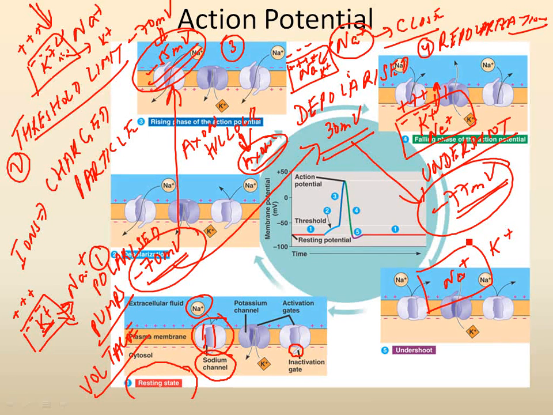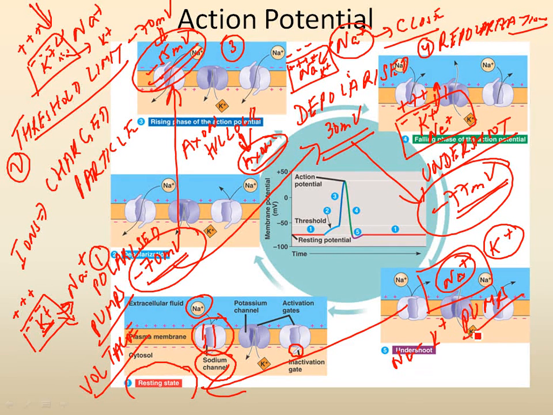So in this state, the neuron will not be able to transmit any impulse, even though an impulse is coming and crossing the threshold. It will not transmit. Why? Because potassium is outside, sodium is inside. We have to get back to the resting stage, where sodium is outside, potassium is inside. For this, there are the sodium-potassium pumps, and these will use ATP to pump the sodium out and potassium in.